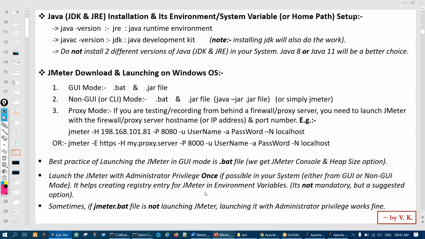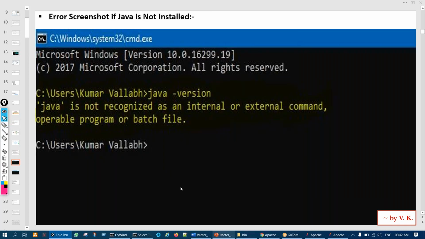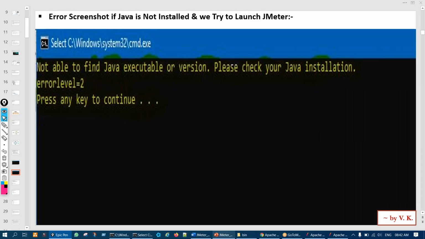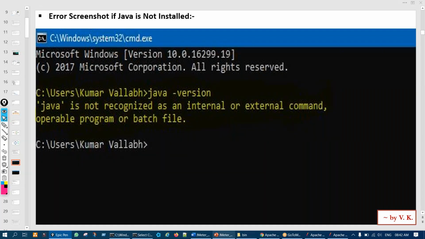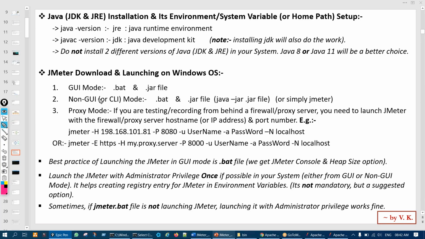So this is launching the JMeter. And this JMeter is 100% dependent on Java. That's why Java installation was needed first, then only we were able to execute the JMeter.